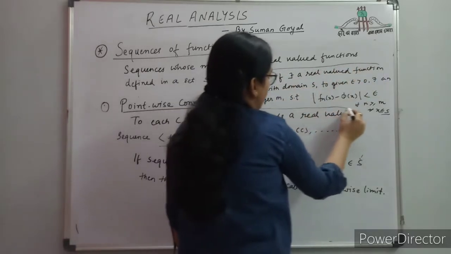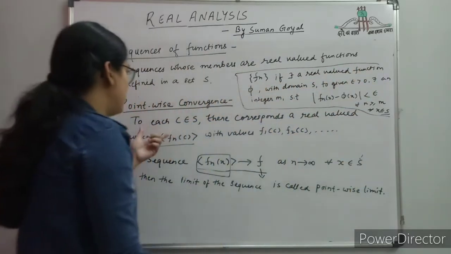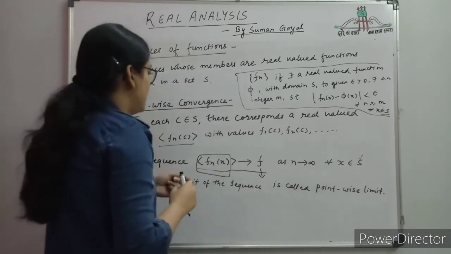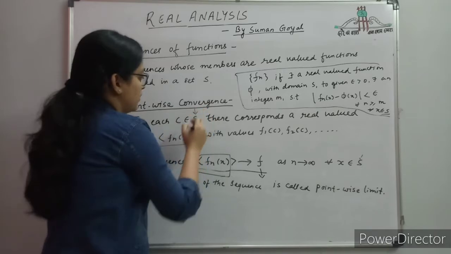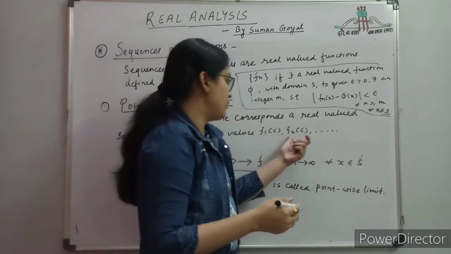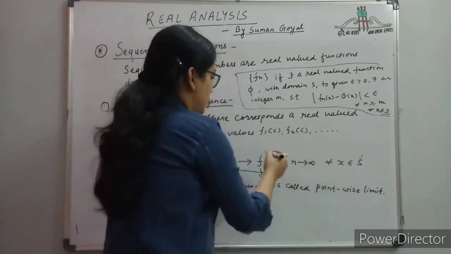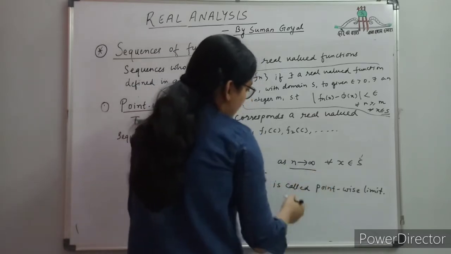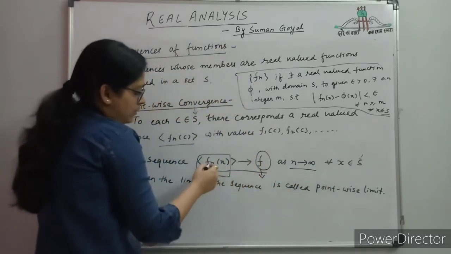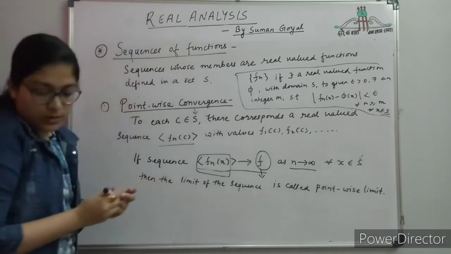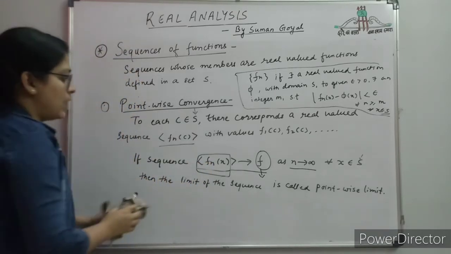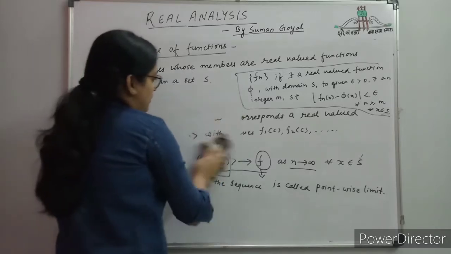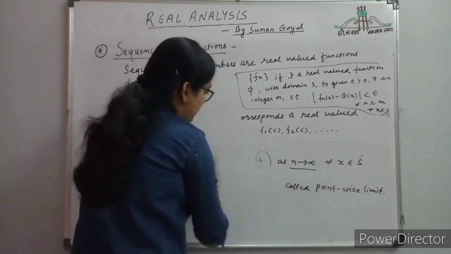Okay, and this is the pointwise convergence of a sequence. Pointwise convergence means the members of the sequence converge to a point. The sequence converges to f when n tends to infinity, then this is called the pointwise limit, and this is a pointwise convergent sequence. So let's do some examples to understand it better.